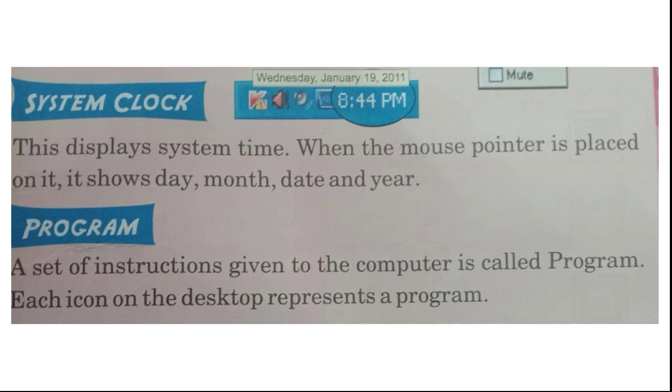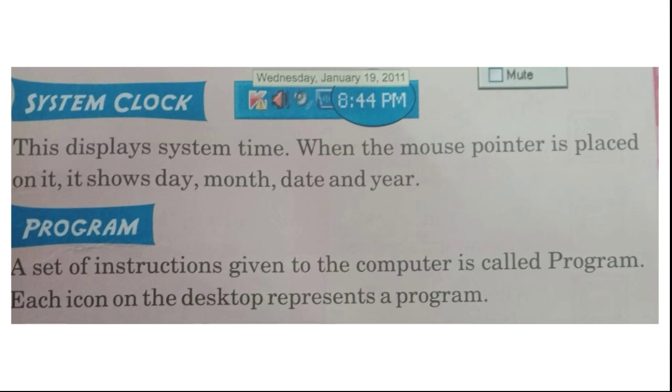See, system clock. The system clock is nothing but the current time. It displays system time. When the mouse pointer is placed on it, it shows day, month, date and year. You have to keep your mouse pointer above the clock, then it will show it.